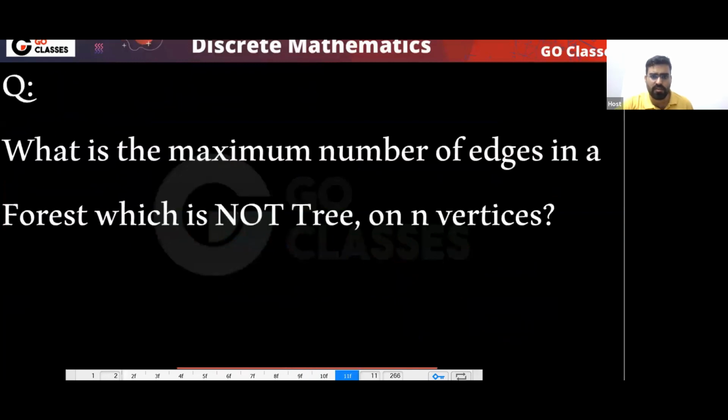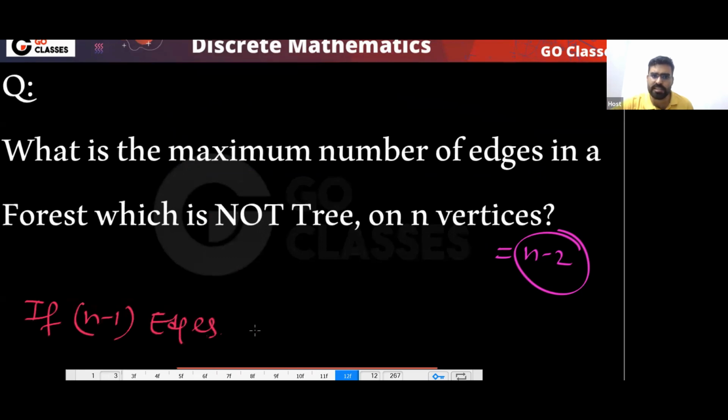Now let's see this question. What will be the answer? The maximum number of edges in a forest which is not a tree. So that will be n minus 2. Correct? Because see, if you have n minus 1 edges, then it will be a tree. I can say if n minus 1 edges, then the forest will be a tree.